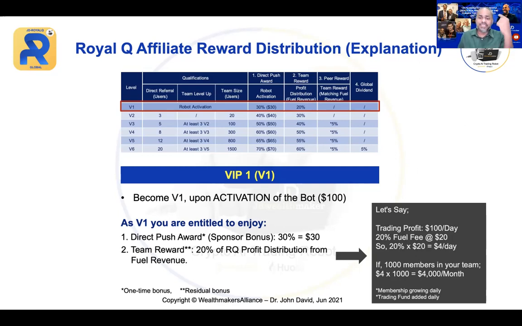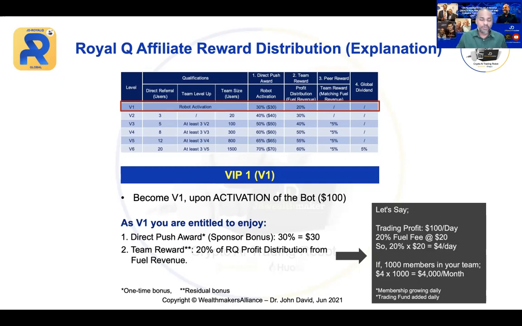Now just imagine if you have 1,000 members in your team and everyone is generating a $100 profit. $4 times 1,000 members, that is $4,000 per month. Isn't that huge? So as you begin to grow your team, the more members you have and the more members are trading under you, you're going to enjoy a significant profit distribution. And this is a huge residual income that you can enjoy from this platform. Now, that is V1. So V1 is very simple.